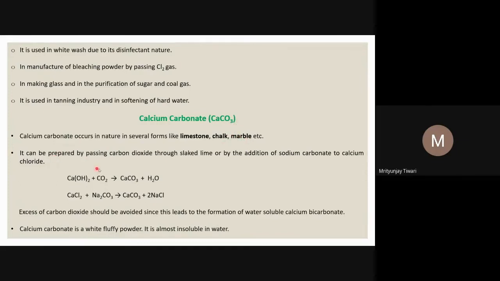So it can be prepared by passing carbon dioxide through slaked lime, or by addition of sodium carbonate to calcium chloride. So how do we form calcium carbonate? One reaction that we have seen: if any bicarbonate solution of any metal is there and you add calcium hydroxide or slaked lime, we'll see the formation of calcium carbonate. Or when calcium hydroxide or slaked lime reacts with carbon dioxide, it also forms calcium carbonate directly, plus water.